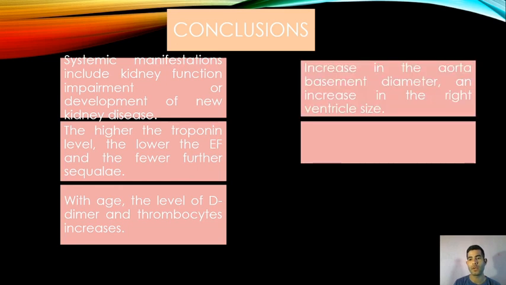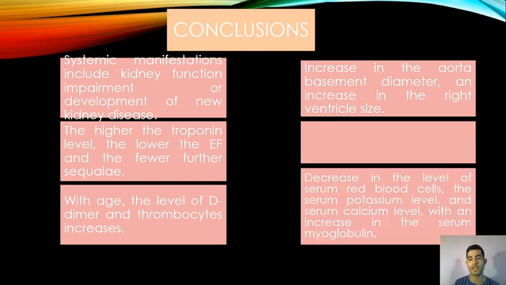An increase in the aortic diameter at the sinus of Valsalva and an increase in the right ventricular size are also seen in post-myocardial infarction patients. There is a decrease in the levels of serum red blood cells, serum potassium, and serum calcium, with an increase in myoglobin, which is a marker of myocardial or muscle tissue damage but is non-specific.